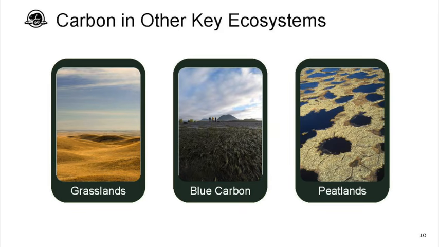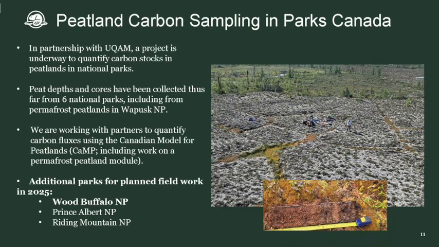And in terms of peatlands, this is something I'll touch on in the next slide, but we have a fairly large peatland project that's going on that's looking at mapping peatlands across a number of parks. So in terms of sampling peatlands in other national parks, we have a partnership with UCAM, which is a project that's led by my colleague Allison Cassidy. And we're trying to quantify carbon stocks in peatlands in national parks. This is particularly important, for example, for Wood Buffalo, because you've seen the forest carbon atlas results from this, but one thing to keep in mind is that 30% of that park is also carbon in peatlands. And so we're vastly underestimating the amount of carbon stored below ground in those areas.